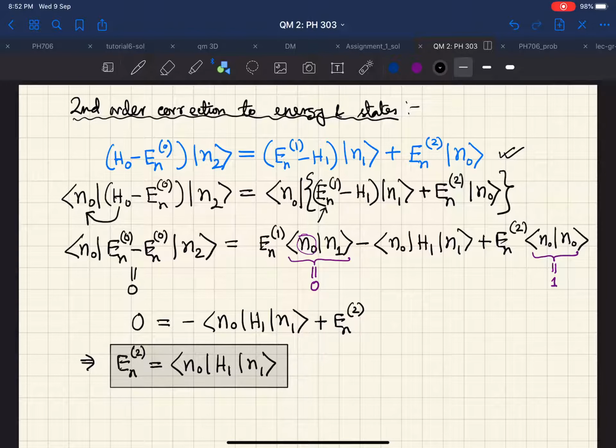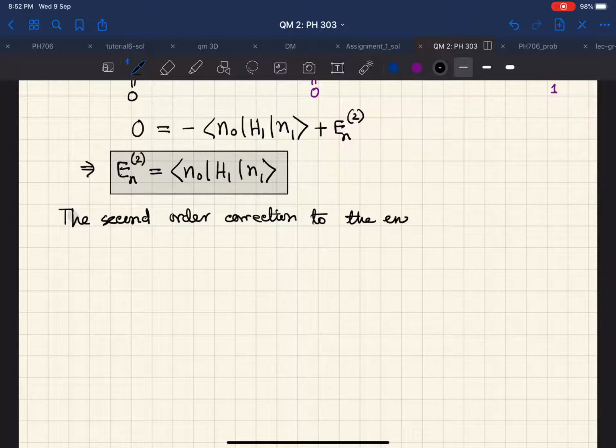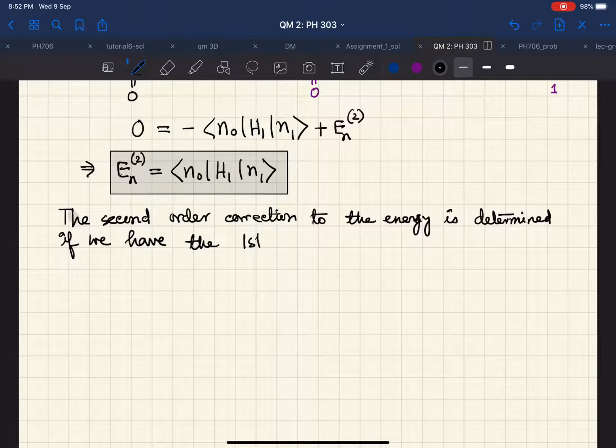So now essentially the statement therefore should be: the second order correction to the energy is determined if we have the first order correction to the state, that is if we know Kate N1,